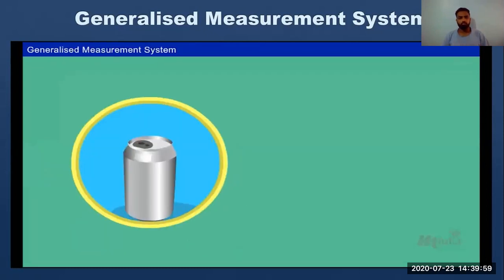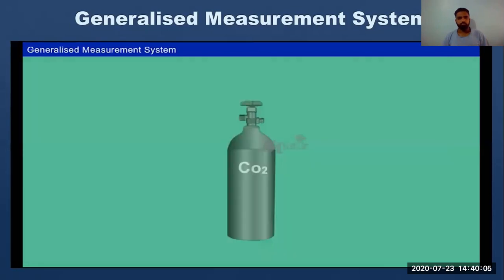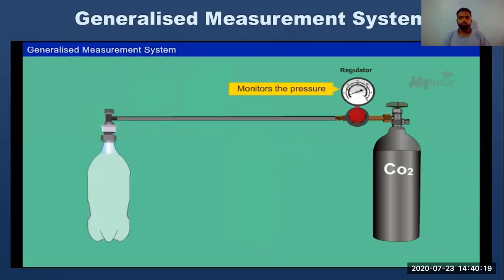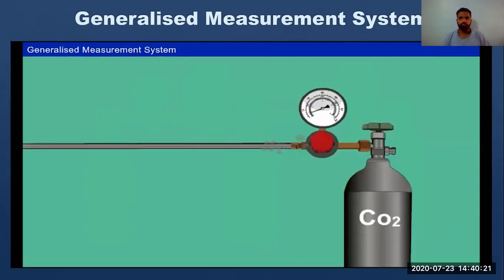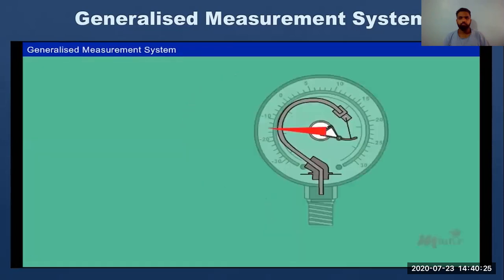Let us understand better. We all consume aerated drinks. Can we carbonate the drinks at home? Yes, we can. All we need is a CO2 tank with a regulator. The taste of the drink is enriched by injecting CO2 into the liquid. The pressure gauge is placed to monitor the pressure of the carbon dioxide. Here, the measuring instrument is the pressure gauge. How does the system work?